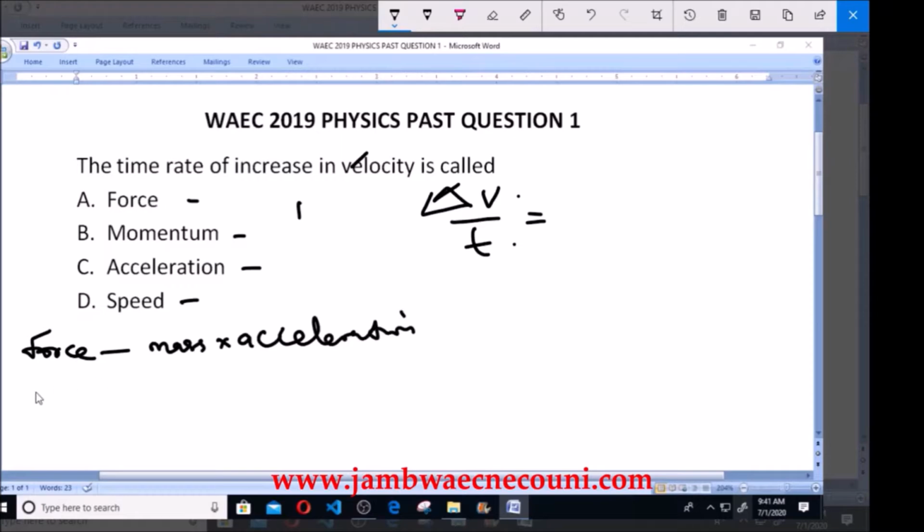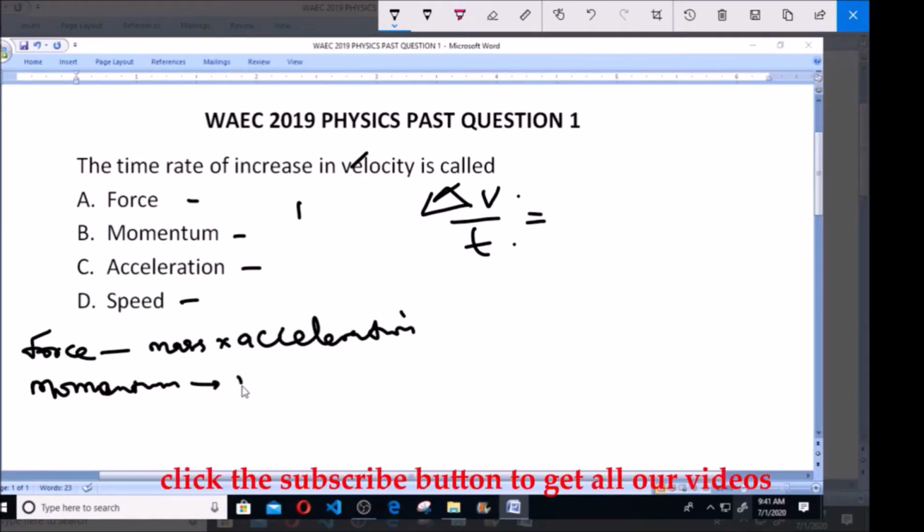So let's look at the second one, which is momentum. What is momentum? Momentum is simply defined as the product of mass and velocity. So momentum is the product of mass and velocity.